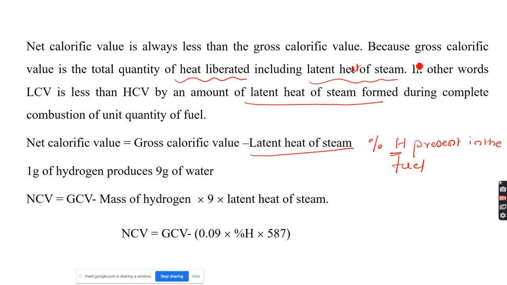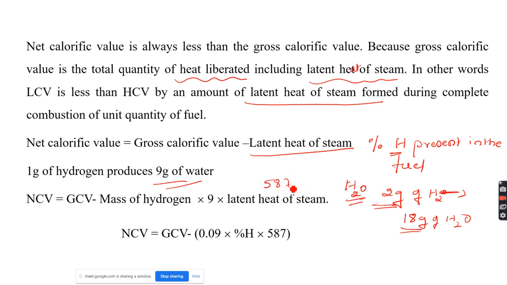Usually, 2 gram of hydrogen, on burning, produces 18 gram of water. That means 1 gram of hydrogen produces 9 gram of water. The latent heat of steam is 587, along with the quantity of hydrogen present in the sample. If you want to express it in terms of percentage, we'll take it this way.